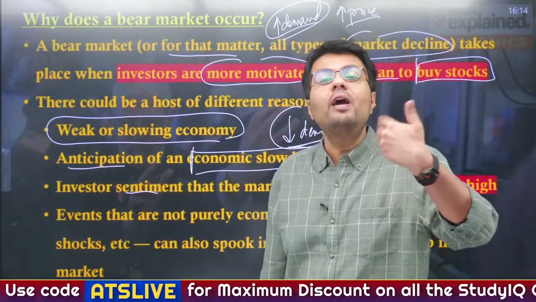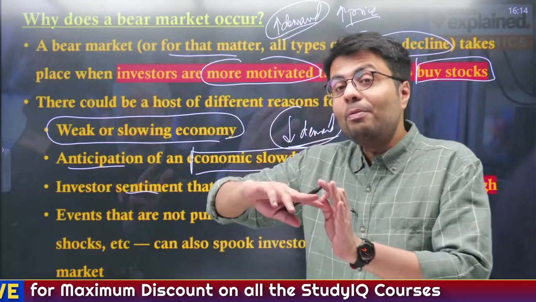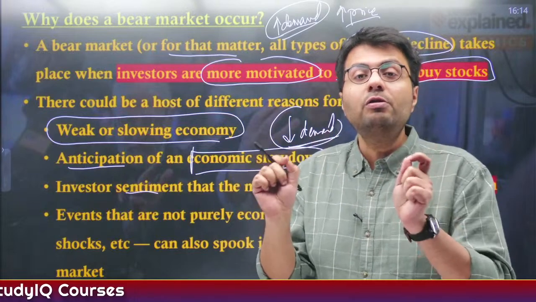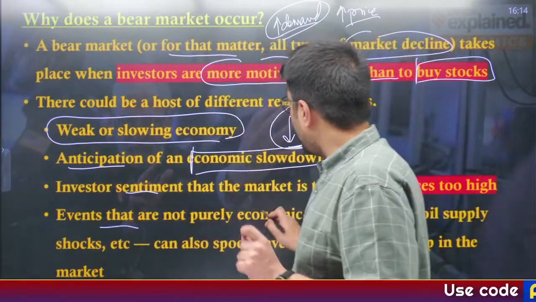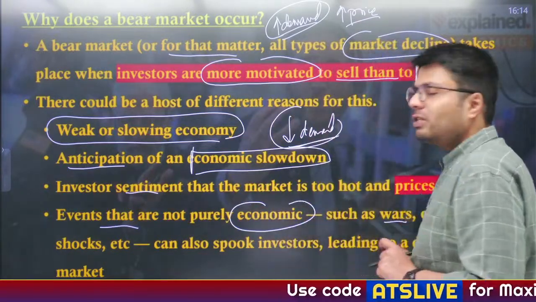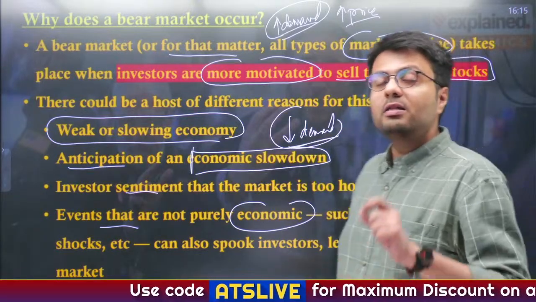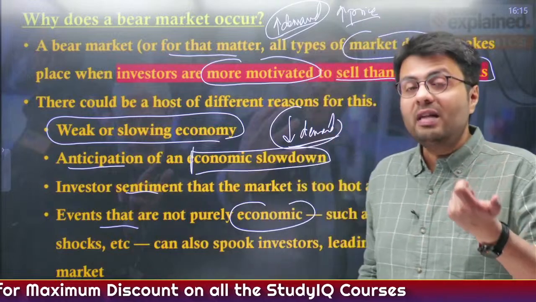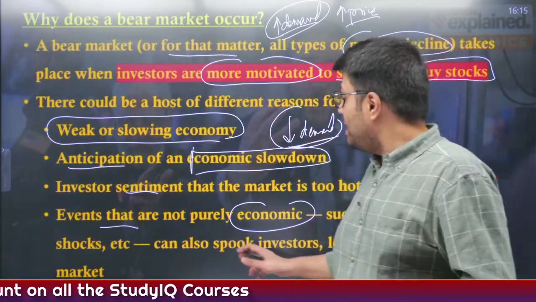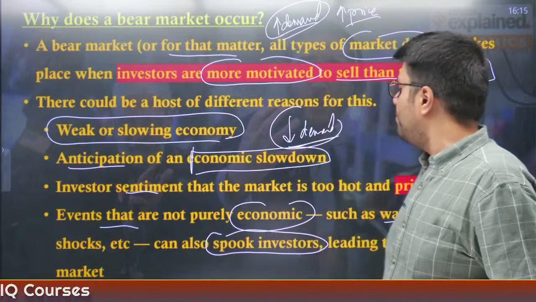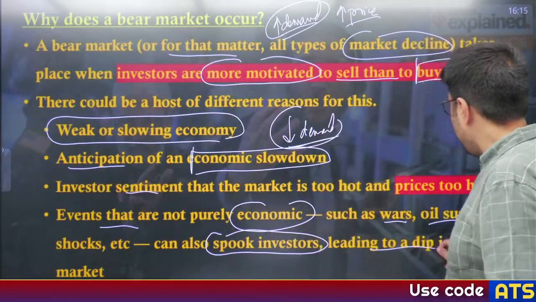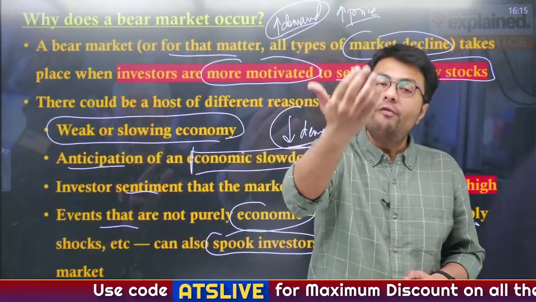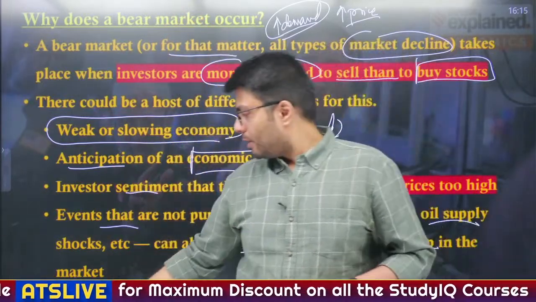However, even if there is fake news in the market, the possibility is that the market will react to it both positively and negatively, irrespective of whether the news is true or not. Also, events that are not purely economic, for example, wars, cause disruption in the supply of oil due to wars in the Middle East. Similarly, a natural disaster might have happened somewhere. All of these reasons may be enough to spook investors, leading to a dip in the stock market. So these are the reasons why the market can fall further to make it a bear market.